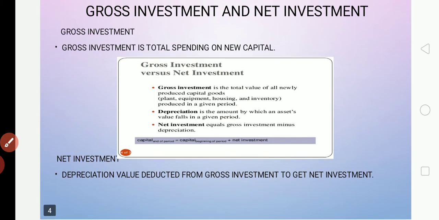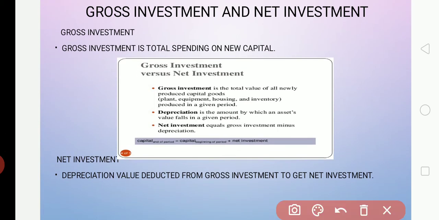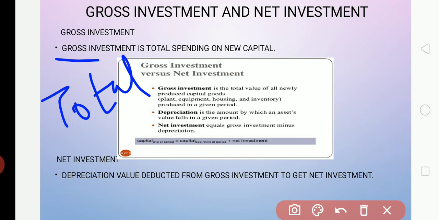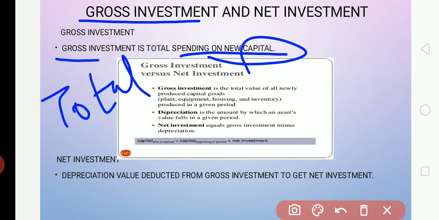Gross investment means, for example, I am doing a business. Gross means total. The total investment spent by the firm for purchase of new capital. Capital goods means machineries, buildings, tools, equipment, spare parts. These are all capital goods. So when the investor invests the total money for the new capital, such investment is called gross investment.